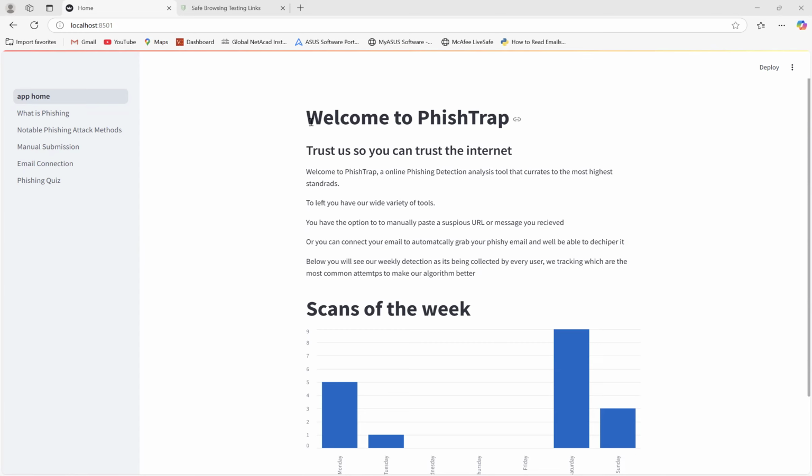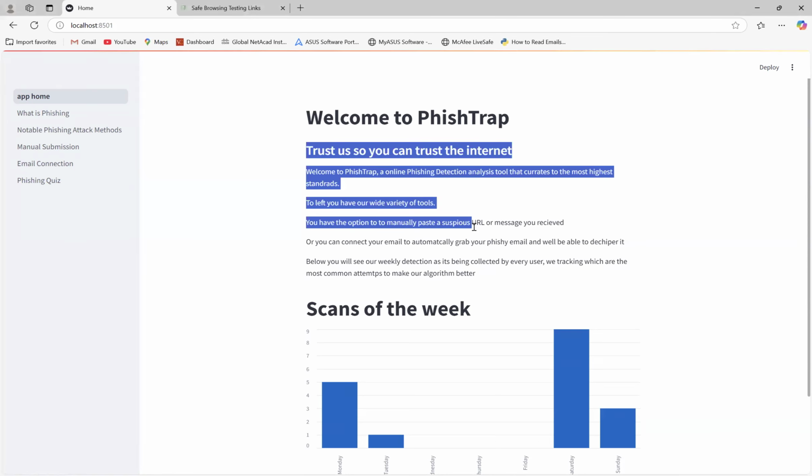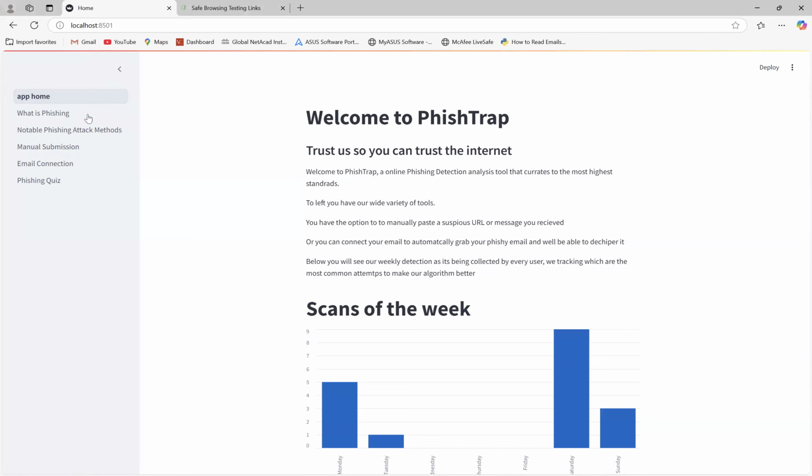So this is the homepage right here. It says welcome to Fish Trap. We have a little piece here that talks about exactly what's going on, how to use our tools, basic stuff like that. So welcome.